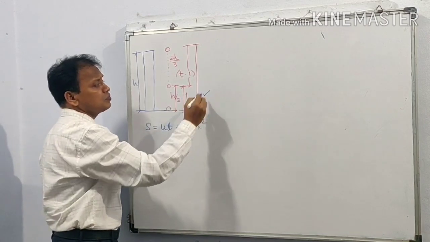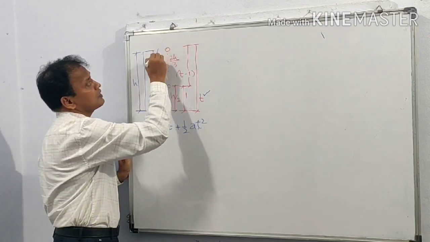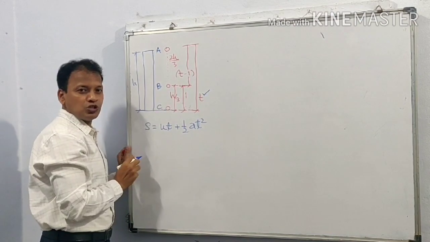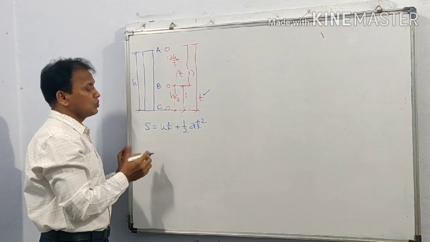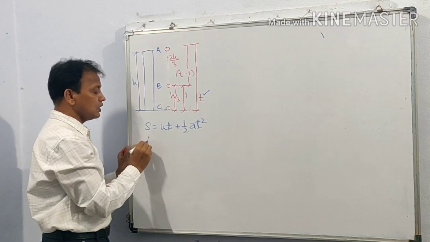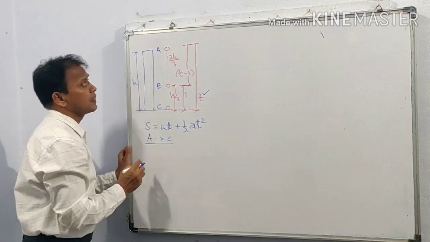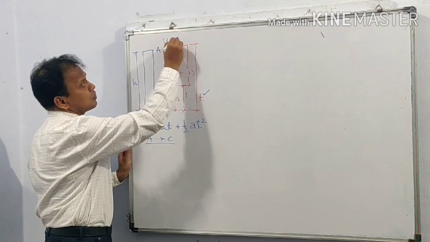Let us consider first this motion, that is, if this is A, this is B, and this is C position of the body. So we are considering motion first A to C. For A to C motion, initial velocity is 0.